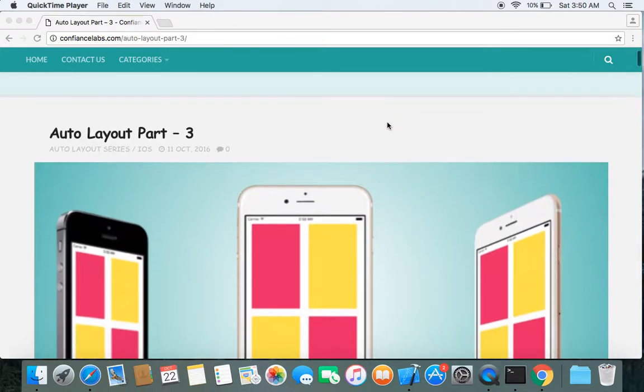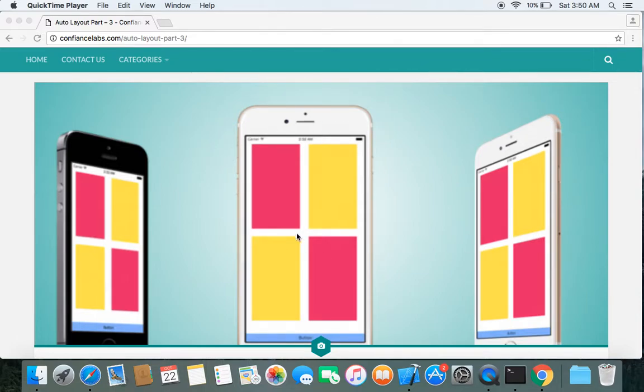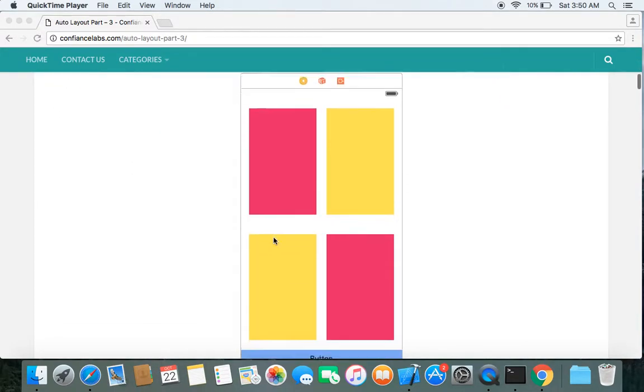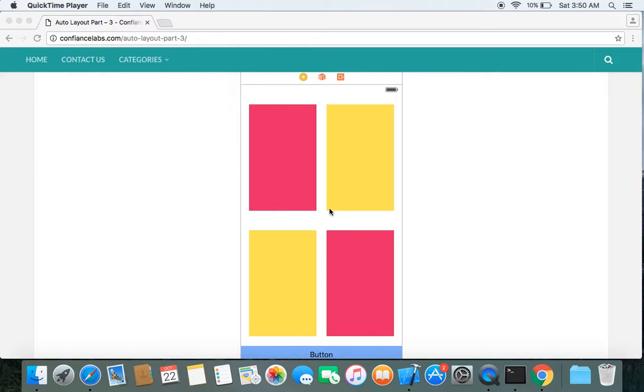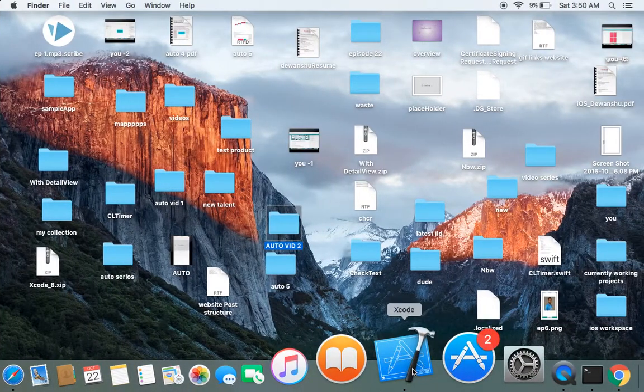Hi guys, welcome to Auto Layout Part 3, and in this episode our main objective is to implement this design as you can see here using Auto Layout. Okay, so let's first create our Xcode project and drag and drop these views. Okay, so let's get started.